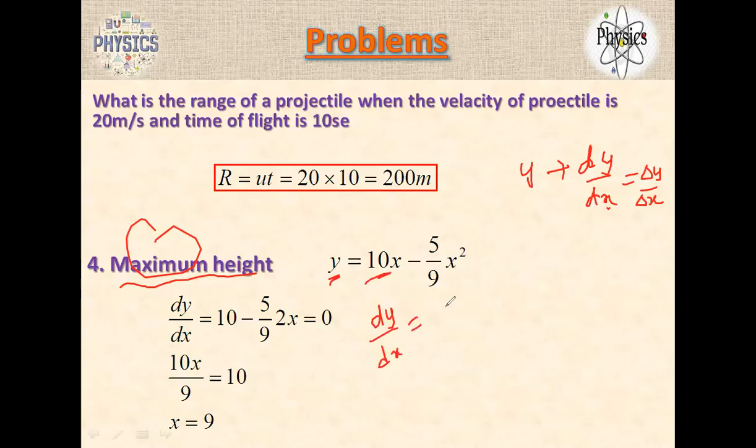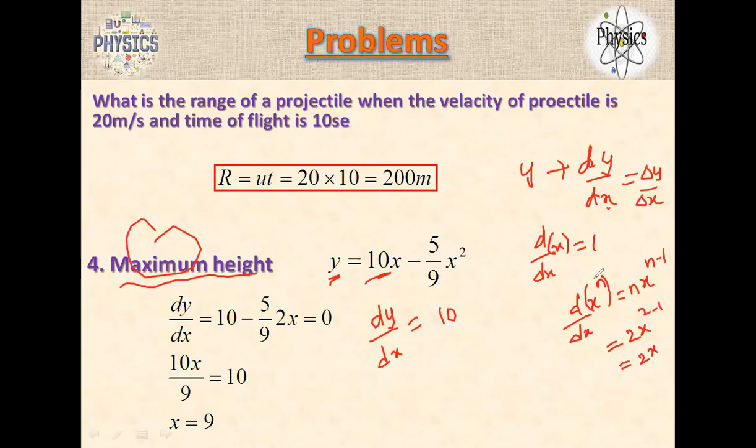10 is the constant, x is 1. d by dx of x is 1, I told you before. In general, I also mentioned d by dx of x power n is n x power n minus 1. So if n is equal to 1, it is x. If n is equal to 2, what am I going to get here? 2x power 2 minus 1, which is 2x power 1, which is 2x.